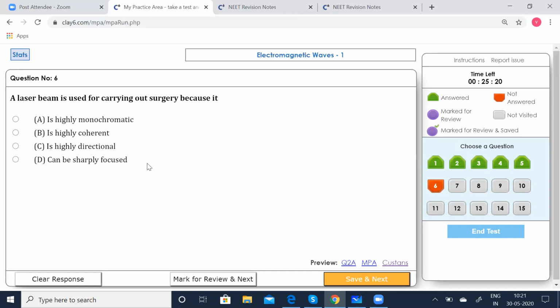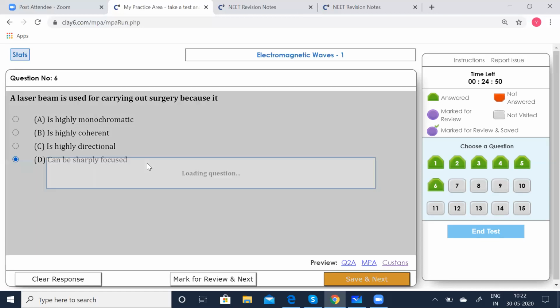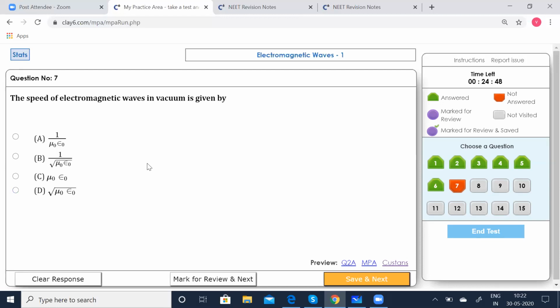So why is it used? Let us see, why is it used? Do you prefer a laser beam? Because it is highly monochromatic, it is highly coherent, highly directional, can be sharply focused. Earlier, we saw that they are coherent, and we also saw that they are perfectly parallel, they are narrow, and they can travel through long distances without spreading. So all these factors put together, that's to say that they are sharply focused. Okay, so the option D is correct. So save that, go to the 7th one.